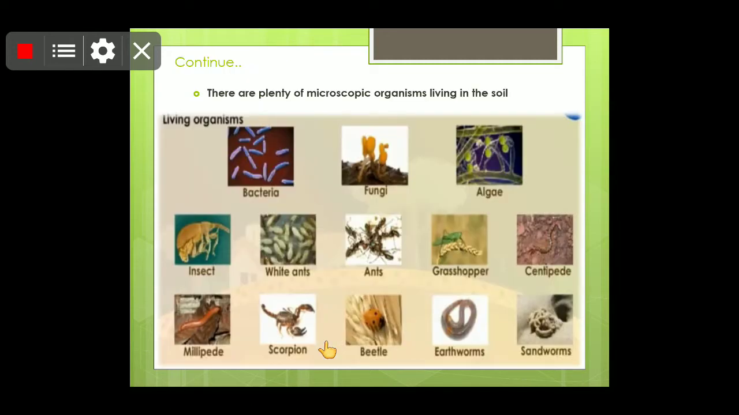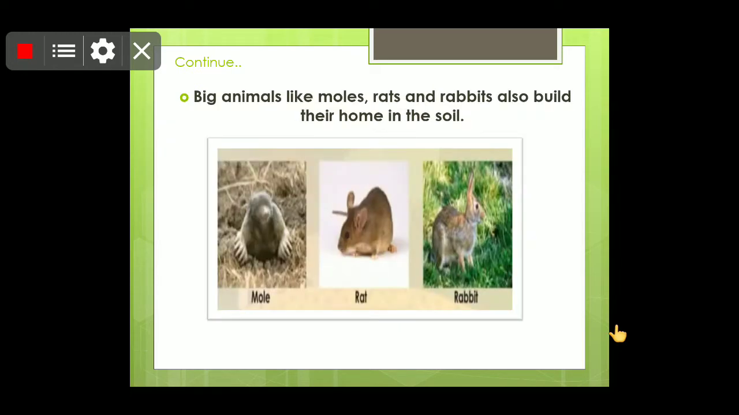So we will see that, as I have told you children, soil is a habitat of so many living organisms. You can see bacteria, fungi, algae, insects, white ants, grasshopper, centipede, millipede, scorpion, beetles, earthworms, sandworms. These could be living in the soil. If you pick up a little soil and look, you can see moving particles, little living organisms in it. Children, big animals like moles, rats and rabbits also build their homes in the soil.